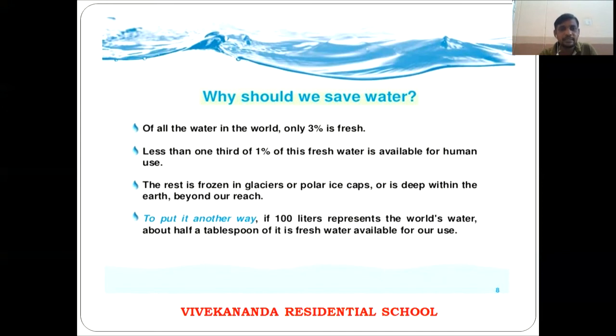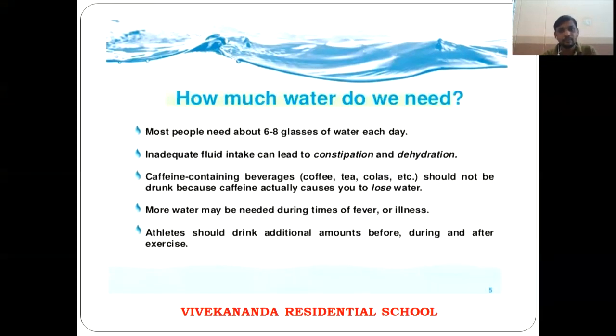The rest is present in glaciers, polar ice caps. Glaciers and polar ice caps are deep within the earth, beyond our reach. To put it another way, if 100 liters represents the world's water, about half a tablespoon of it is fresh water available. See children, here I am taking a bucket of water that represents what is present totally in the world. So only 1 spoon of water is the fresh water that is used for consumption purposes. See, that's why we have to use the water in a more precise manner.